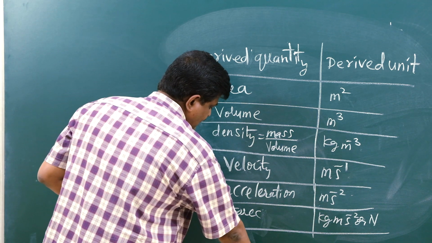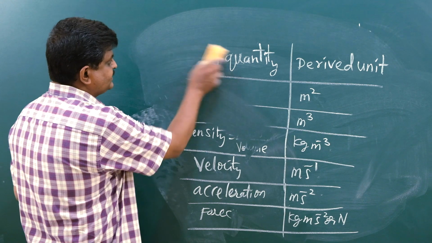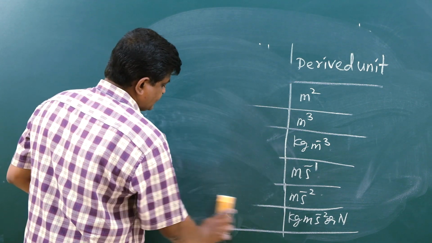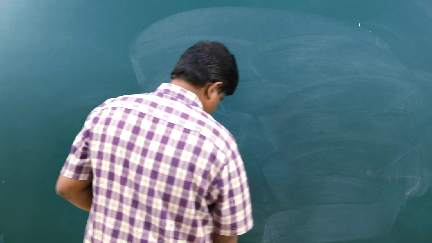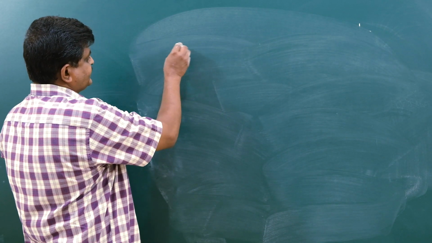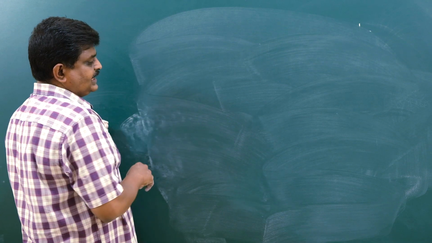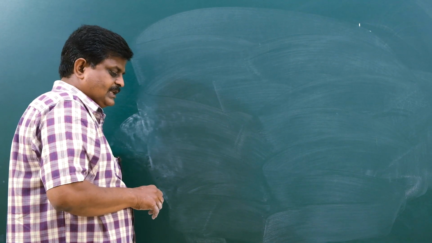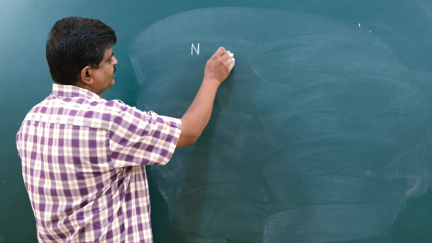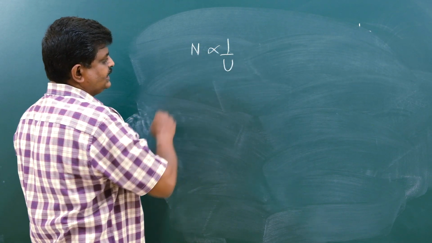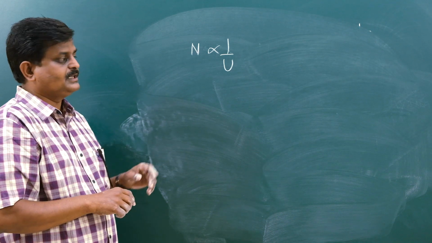Now we move on to the main aspect of the lesson, that is the measurement aspect. As I said earlier, to measure any physical quantity, what are the things we need to have, please? One is a number, the other one is what? Unit. Already in earlier videos you have seen this aspect.